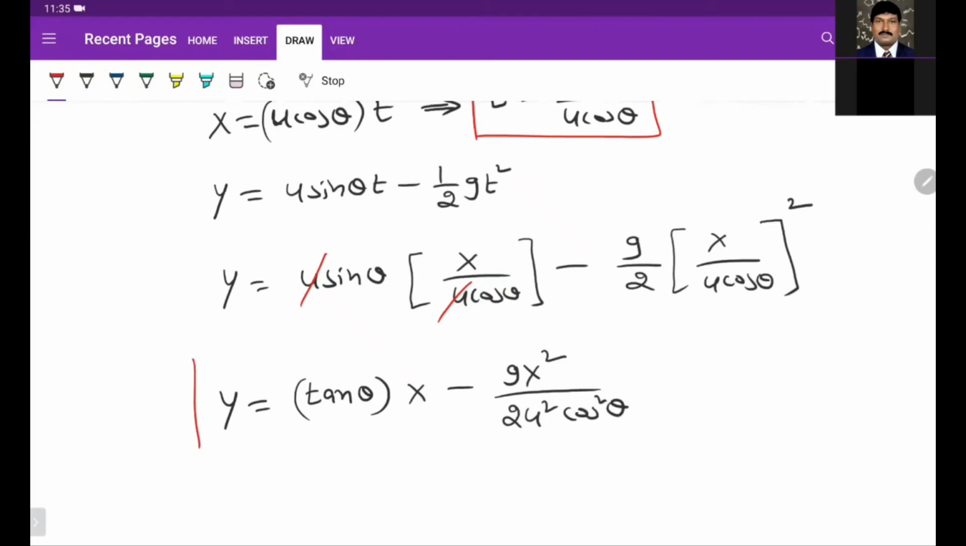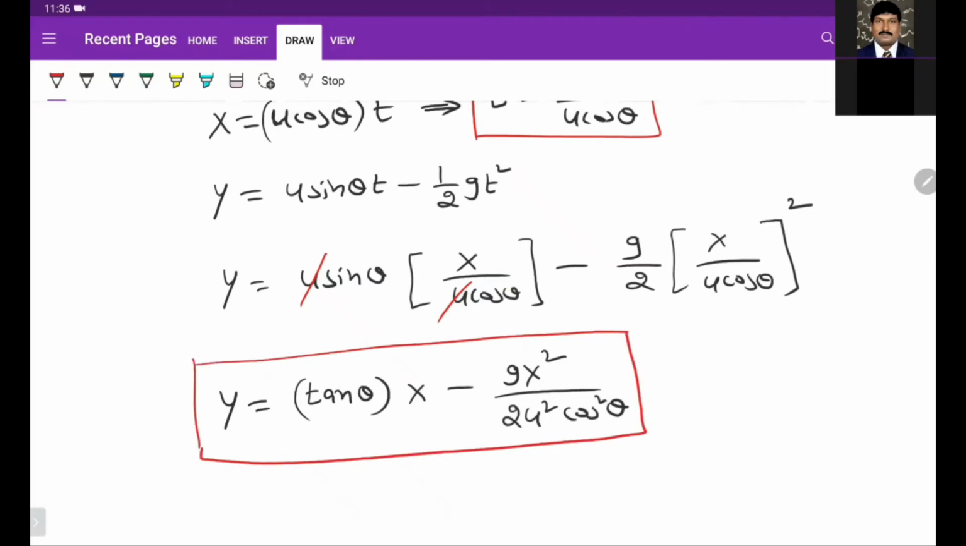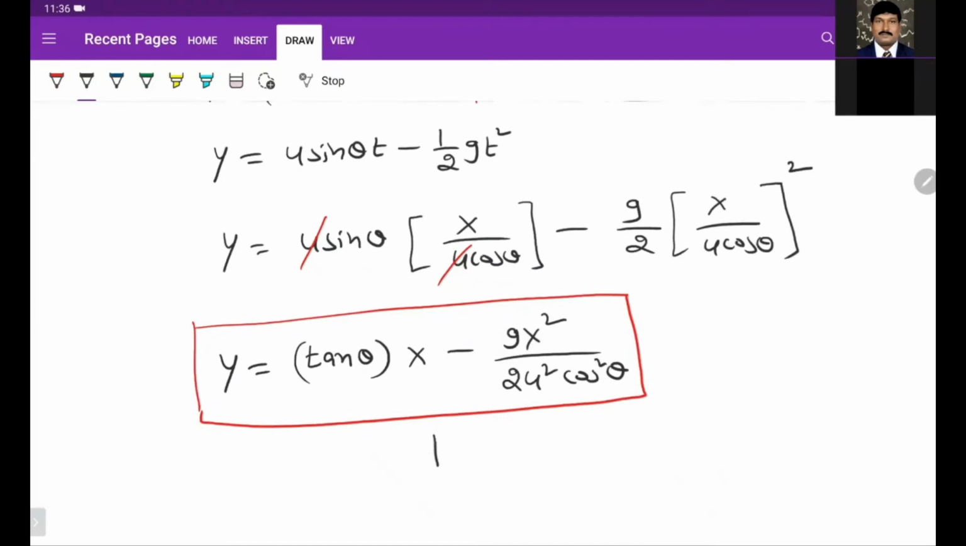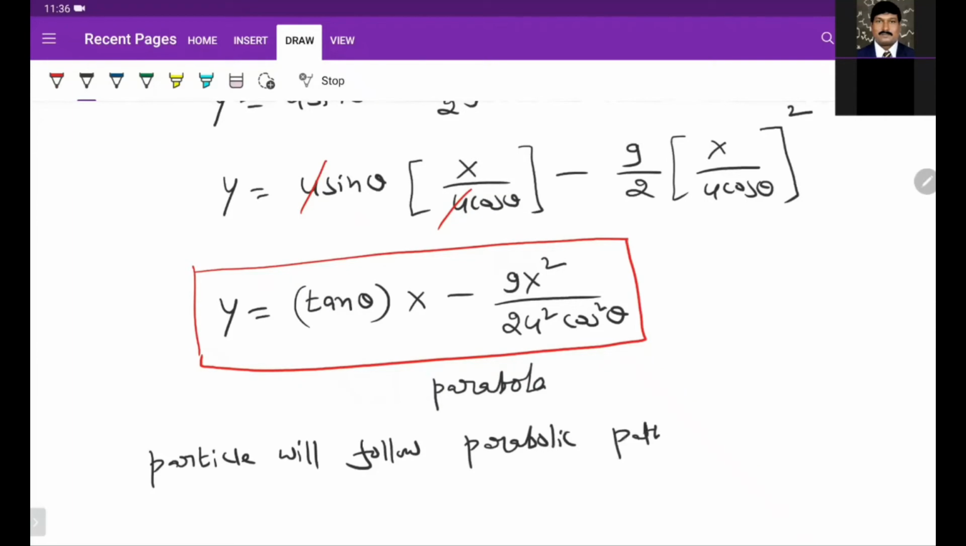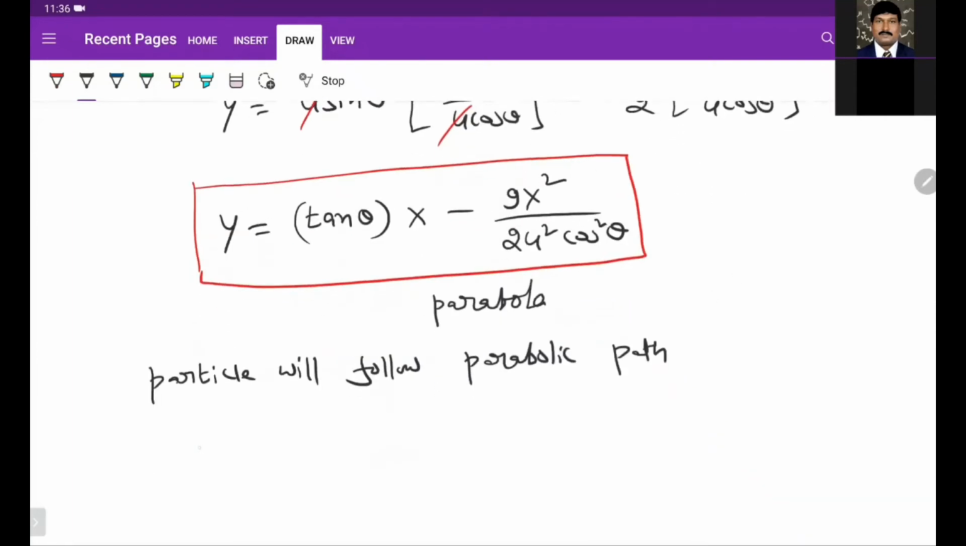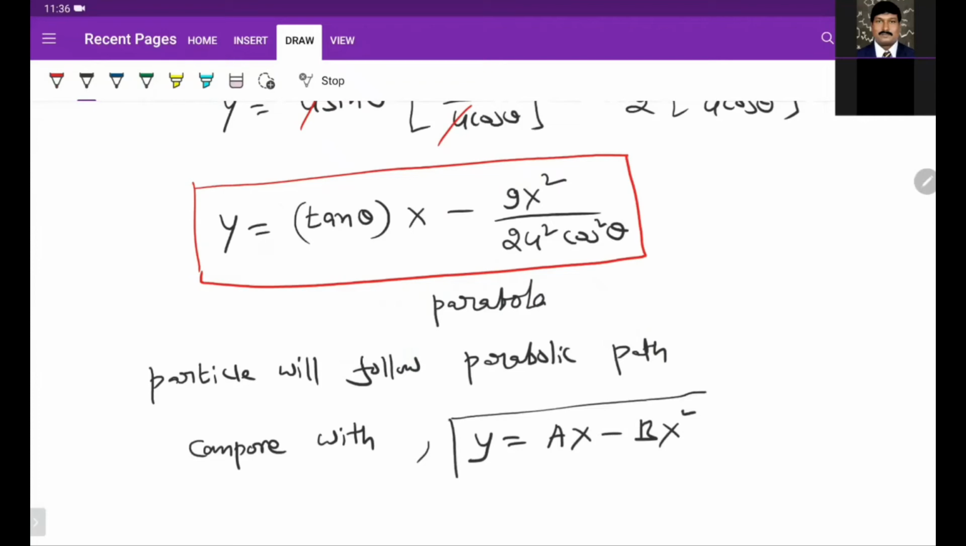See, this is the equation we are getting. This equation tells particle is following parabolic path. This is the equation of parabola, so particle will follow parabolic path. In mathematics, we can compare parabolic equation with y is equal to ax minus bx square.